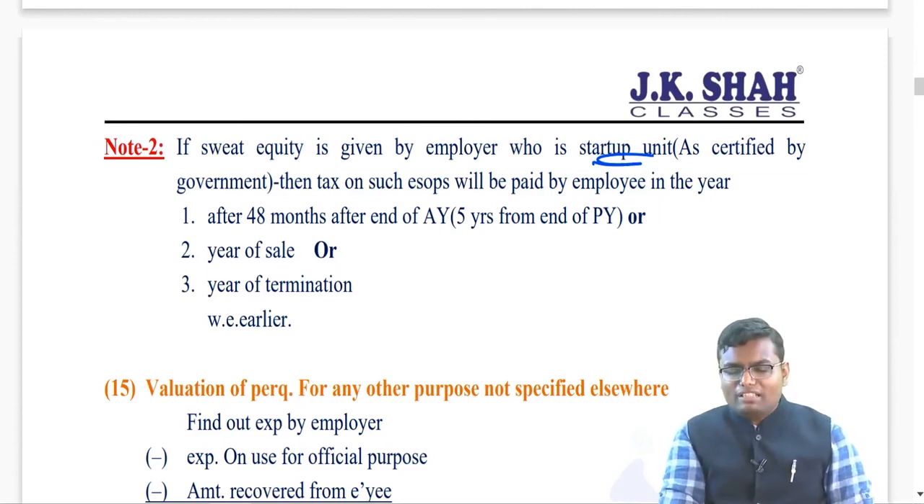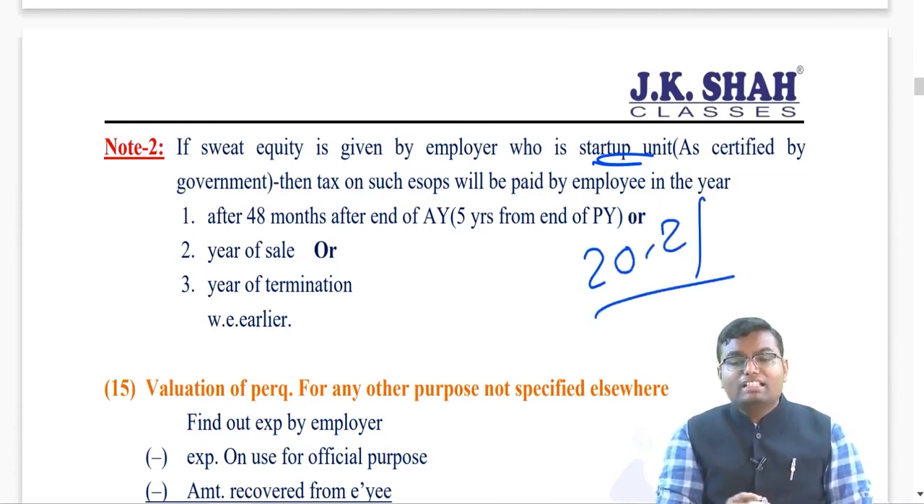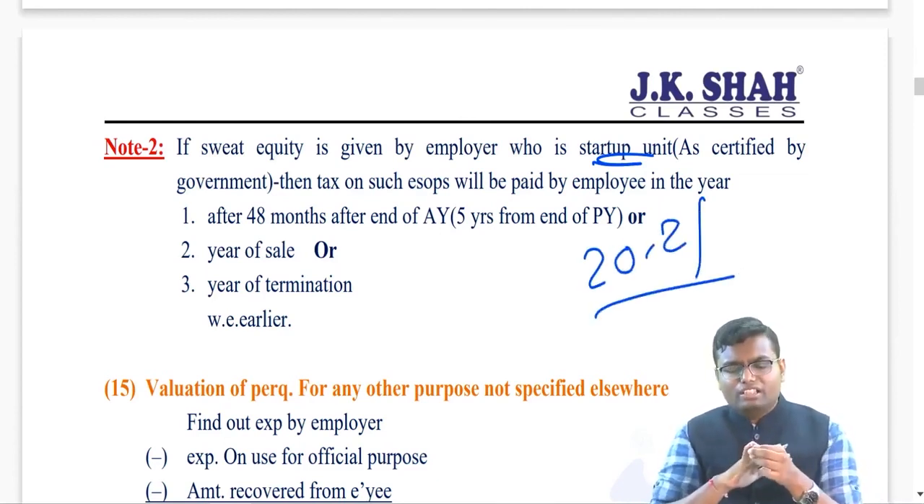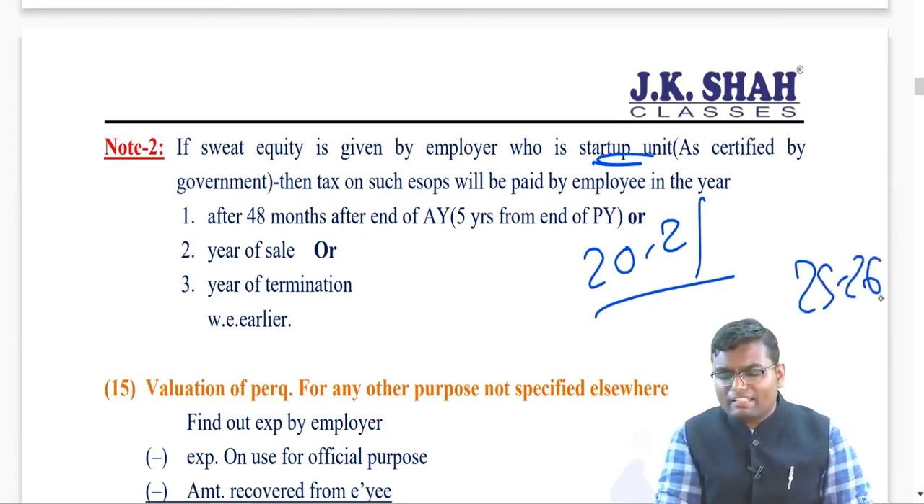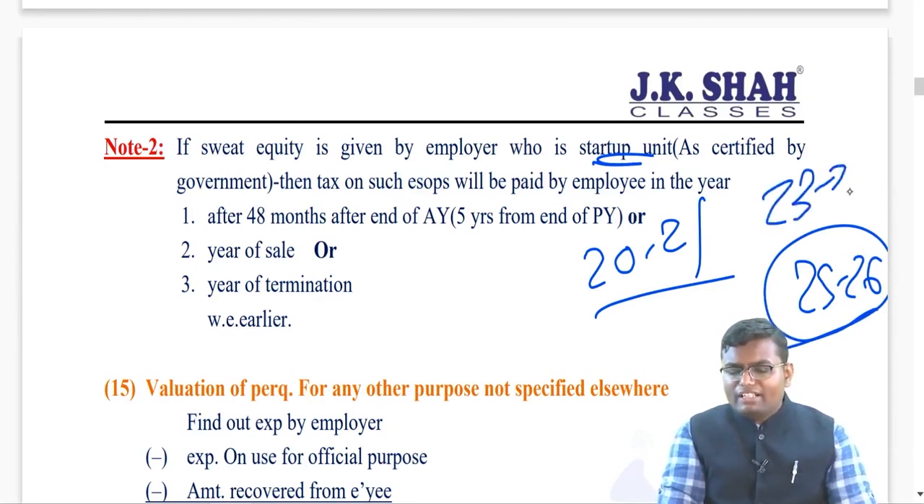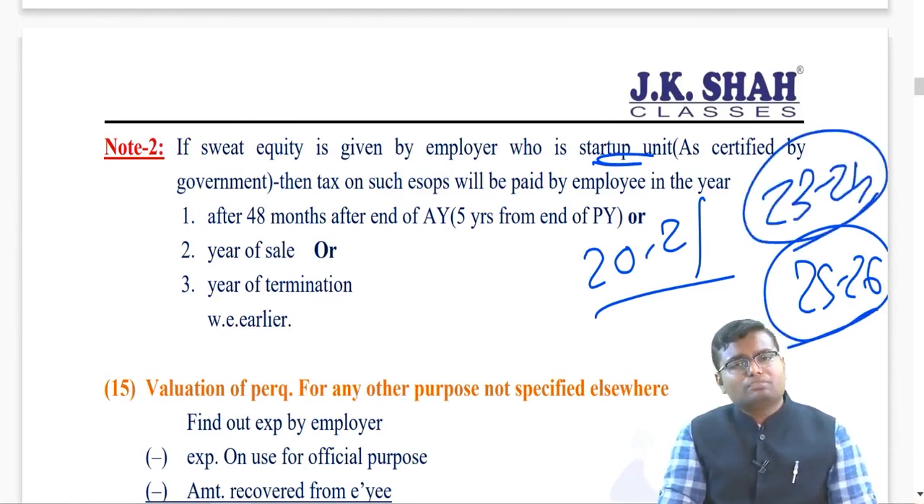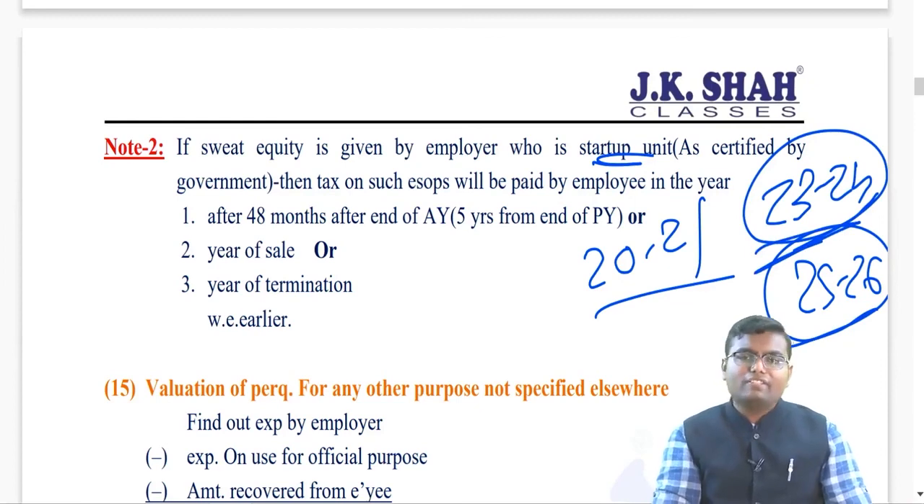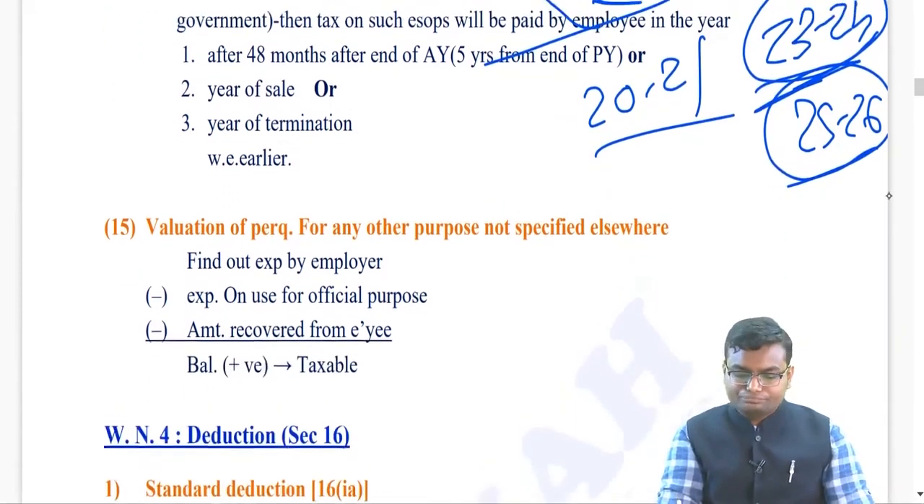So let's say I have been given ESOP in 2021, then it will be taxable to me in 2021-22, 22-23, 23-24, 24-25, 25-26. That is after 5 years. But let's say in 23-24 itself I am selling this ESOP, then it will be taxable in the year 23-24. This benefit is only if you are an employee of a startup unit.